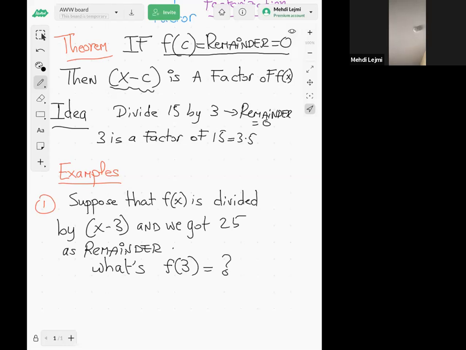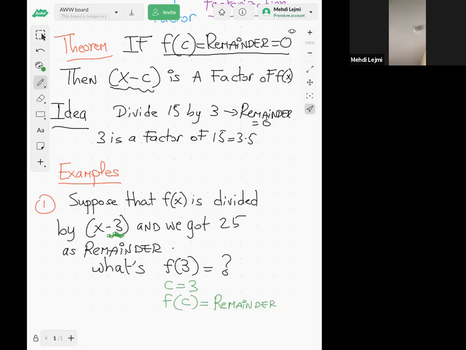So the question is, what's f of 3? Well, the 3 here is exactly my c. That's here, x minus 3. If I take the opposite, then c would be positive 3. So this is f of c, and we said f of c is equal to the remainder.